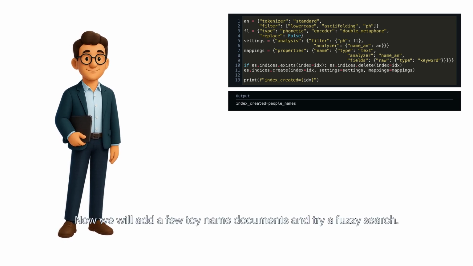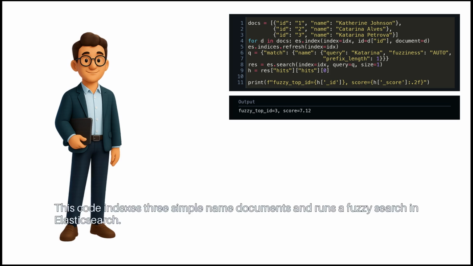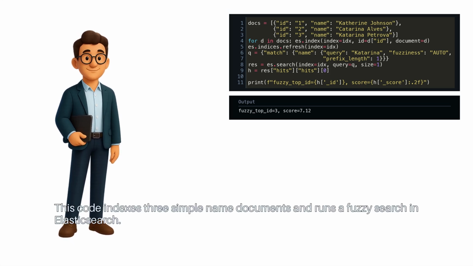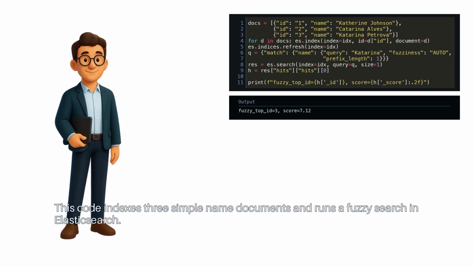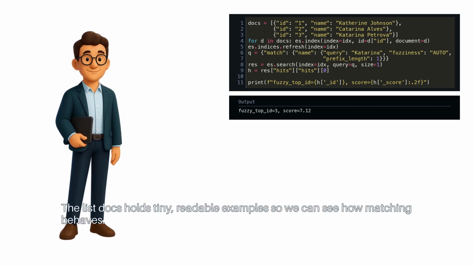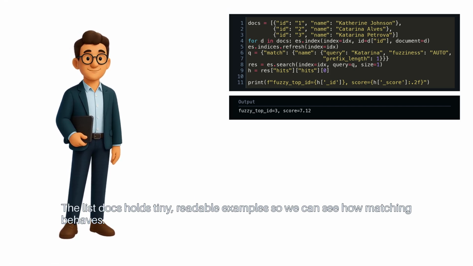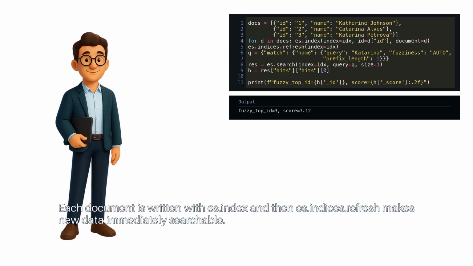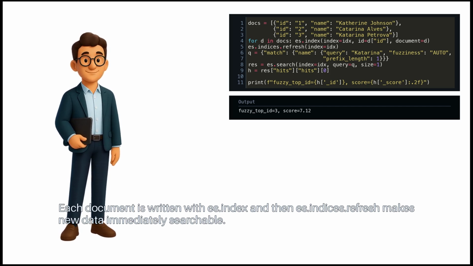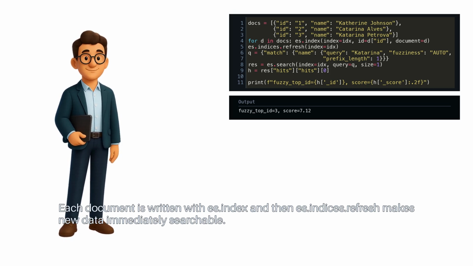Now we will add a few toy name documents and try a fuzzy search. This code indexes 3 simple name documents and runs a fuzzy search in Elasticsearch. The list docs holds tiny, readable examples so we can see how matching behaves. Each document is written with es.index, and then es.indices.refresh makes new data immediately searchable.